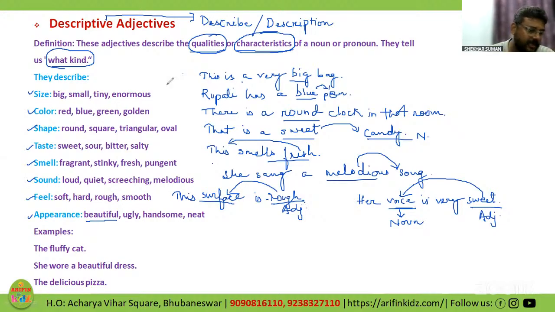So neat is here a descriptive adjective, and it is qualifying the handwriting. Outrageous is qualifying behavior, right? Beautiful is qualifying flower. Okay, let us move ahead. There are too many examples which are coming in the chat. That's good that you have got an idea about it.